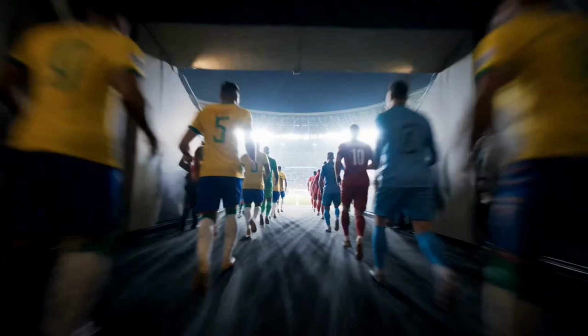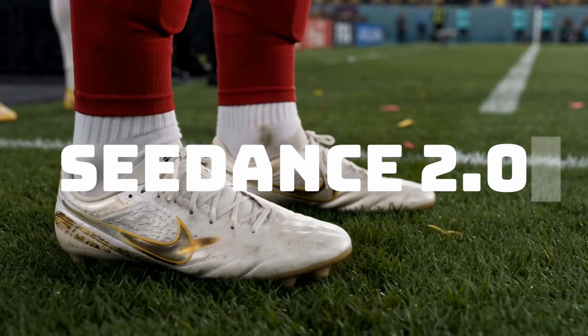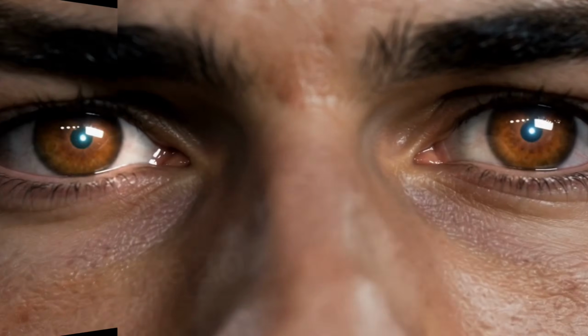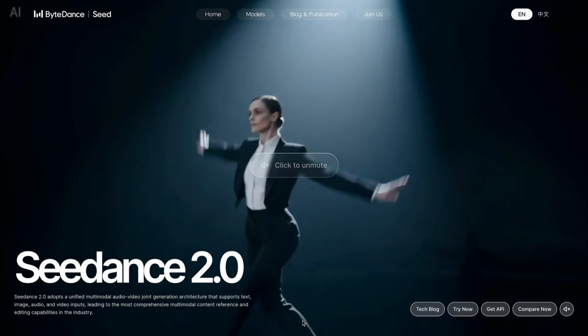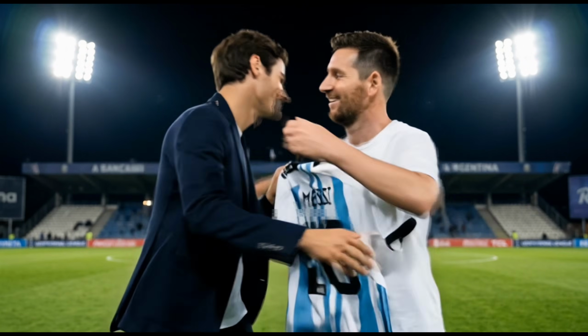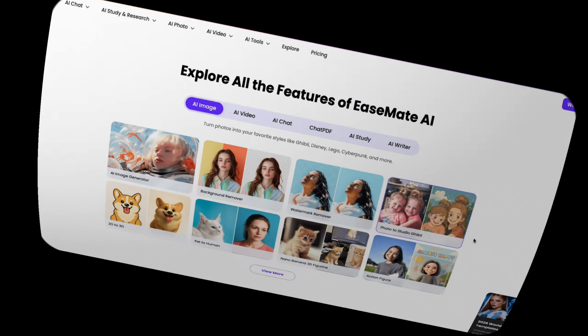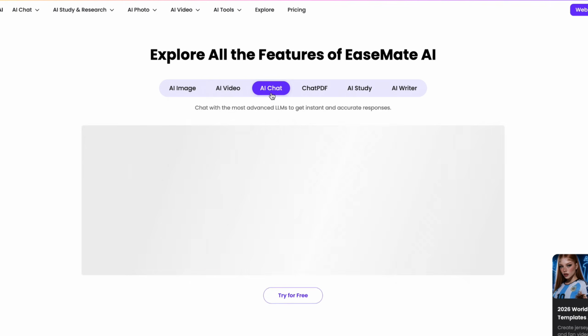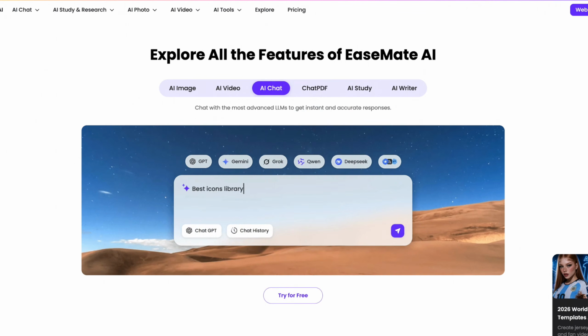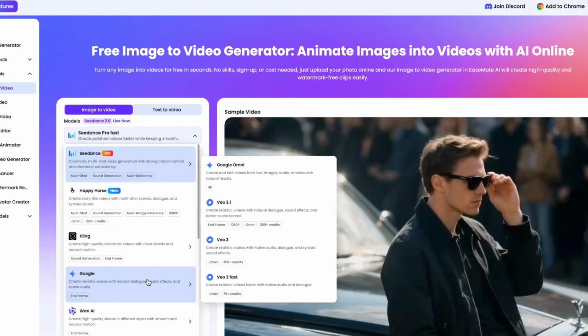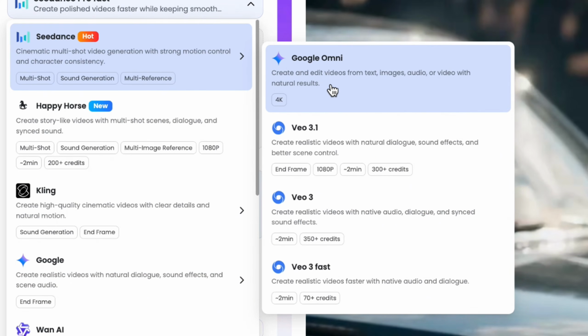This entire video is generated using Seedance 2.0, and we can generate unlimited videos with Seedance at the same time, no restrictions, no limits, and even real human face support. This platform is an all-in-one AI platform, and you get a lot of AI tools in one place. You don't need a subscription for this platform, and you can use it for free. You also get Gemini Omni, Google's best AI video model.